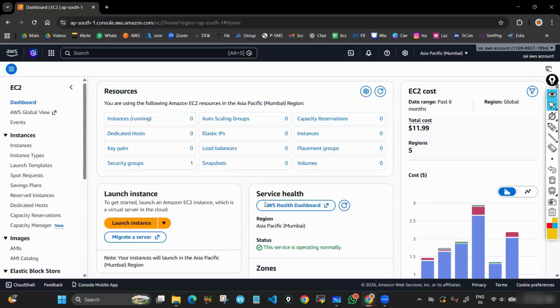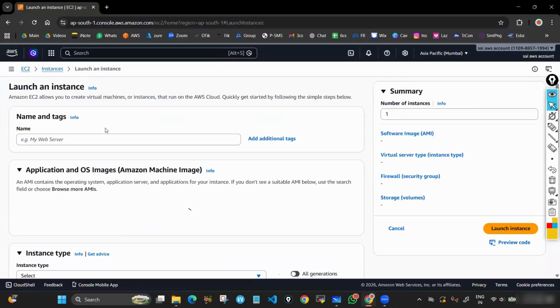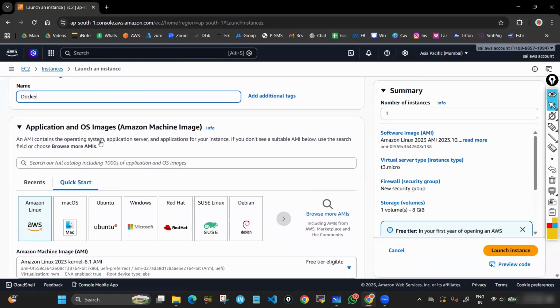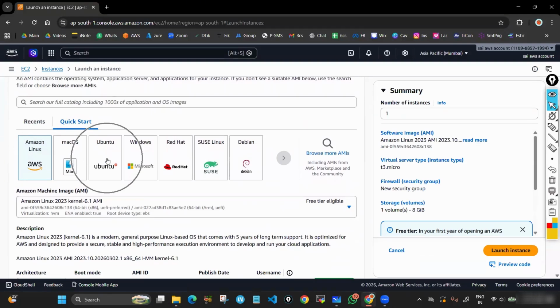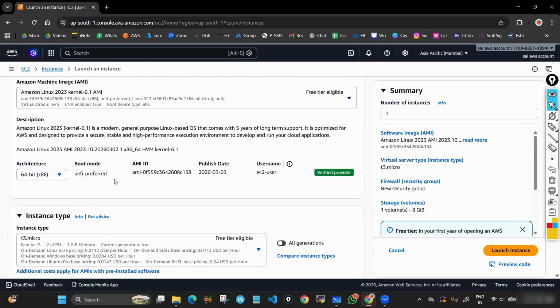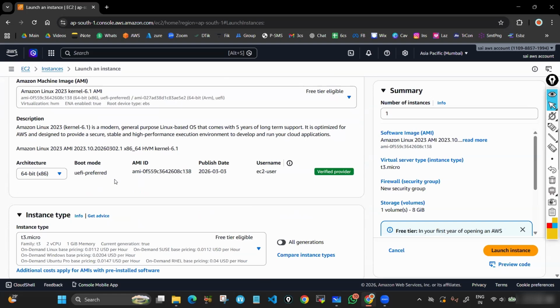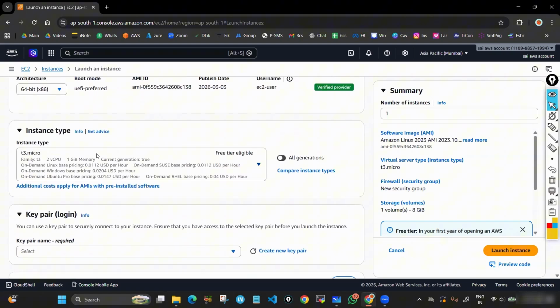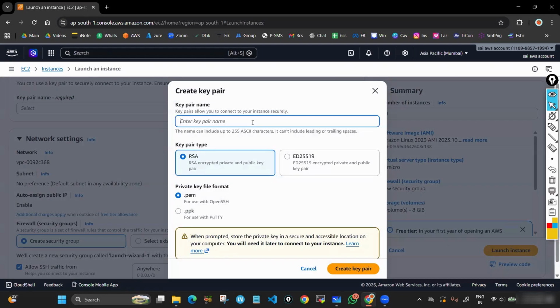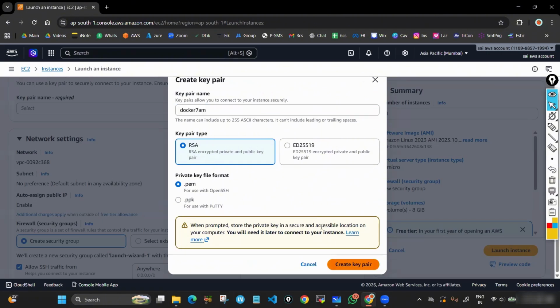Let's launch one Linux instance. Click launch instance and give any name; I'm giving Docker. Amazon Linux. Going forward, we'll be using other operating systems as well, and even in Docker, in some places, we'll be using Ubuntu. You can use any OS, any base machine; that is up to you. T3 micro is fine. For the key pair, let's create one named Docker 7 a.m., PEM file, create key pair.